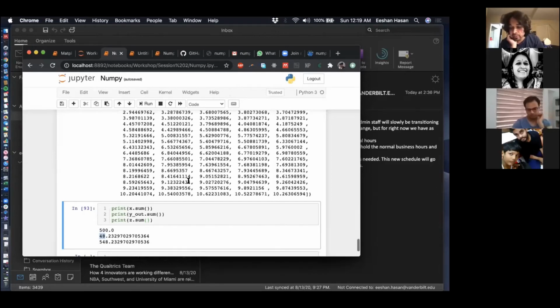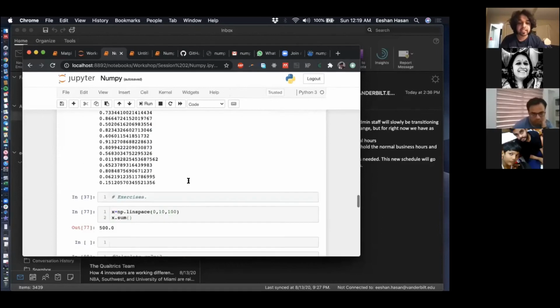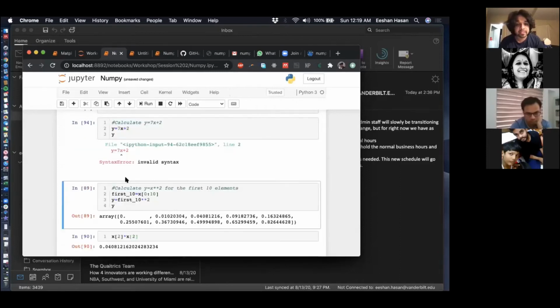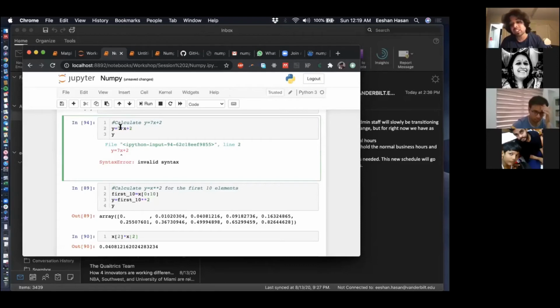Mrunalini, can you give me your code so that I can check what syntax error you're having? Syntax error means something like this, right? So instead of saying 7 star x plus 2, if I would have just said something like this, it says syntax error because 7x does not mean anything. I have to say 7 star x because I take 7 and I multiply it by x. 7x is a shorthand way of writing this. And that's what syntax error means. There's something wrong in the way you've written your code.